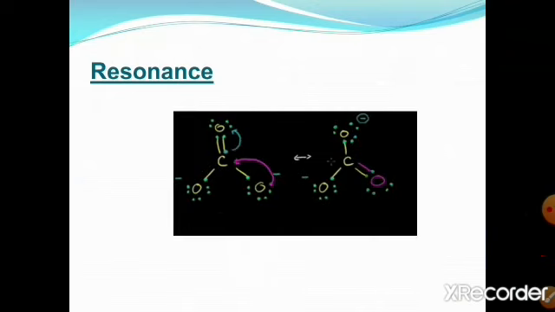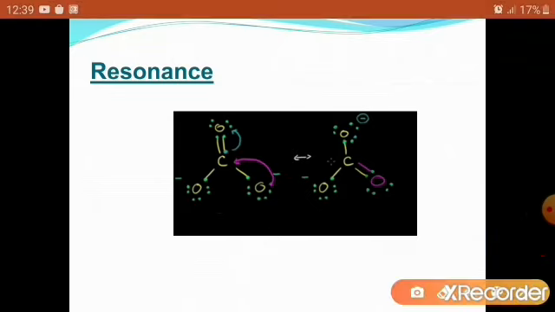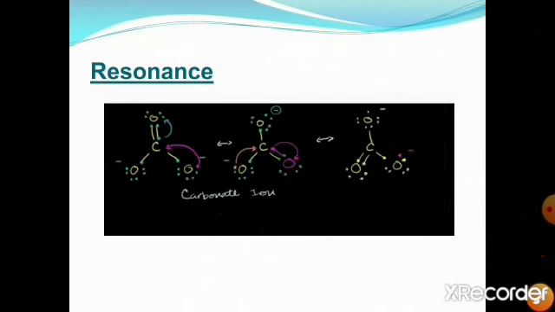In the first structure, if this negative charge is shifted in that position, we can draw the pi bond between carbon and oxygen, and the valency of carbon is not satisfied, so this bond is shifted towards that side. There is another resonating structure also possible if this negative charge is shifted towards that position and the pi bond is shifted into the lower right side of the oxygen.